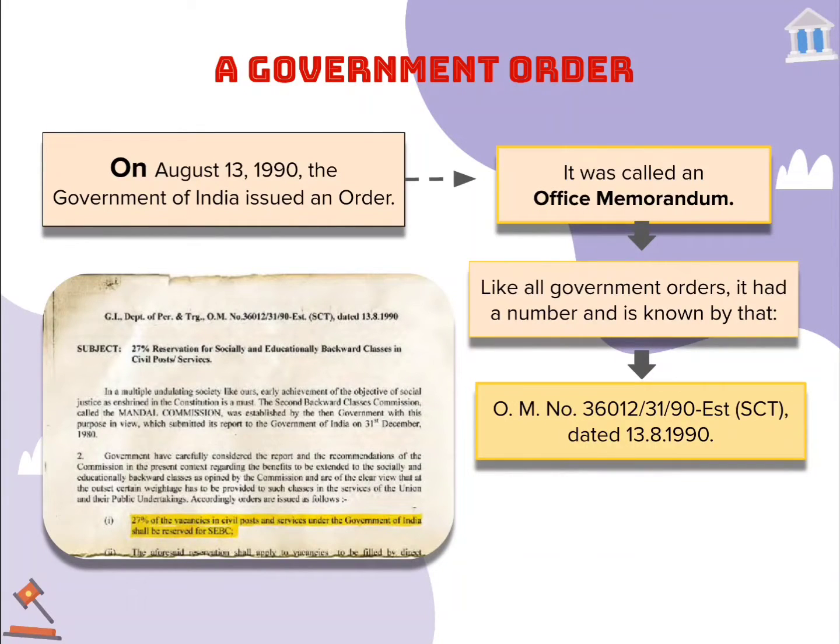So in this chapter, they have tried to explain the government order through an example, a government order which was issued on 13th August 1990, in which they have taken certain decisions which we'll be discussing further in this session. And you guys can also see there is a serial number on the top of the document.